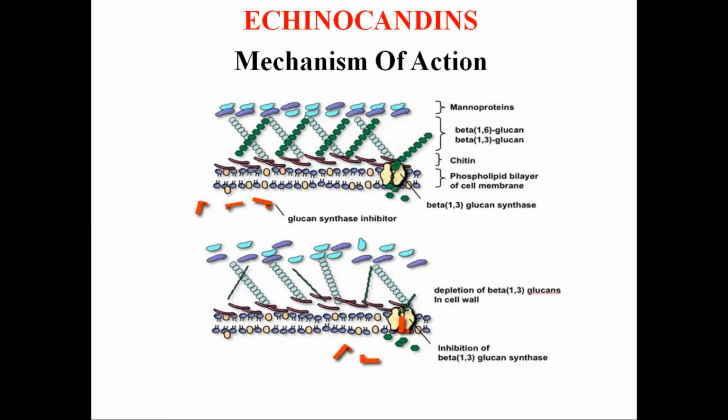And this beta-glucan synthase enzyme is inhibited by caspofungin. You can see in the diagram, the glucan synthase inhibitor. So this is the caspofungin, which inhibits the beta-glucan synthase enzyme. On inhibiting the beta-glucan synthase enzyme, there is depletion of the beta-glucans in the cell wall, and because of this depletion, it causes weakening of the fungal cell wall.